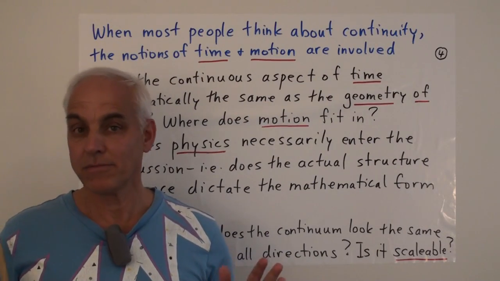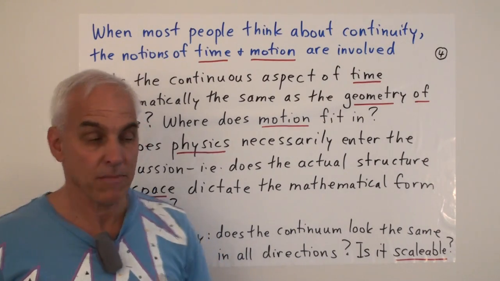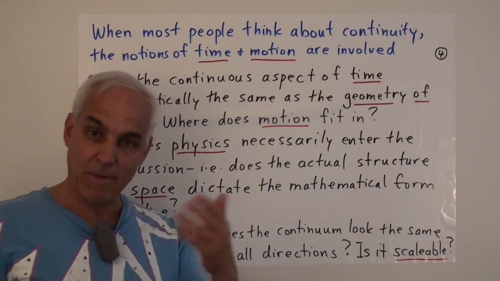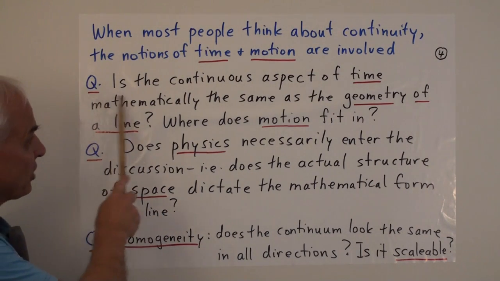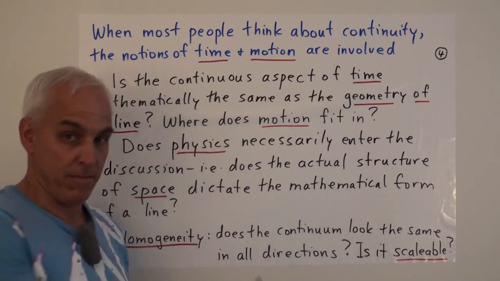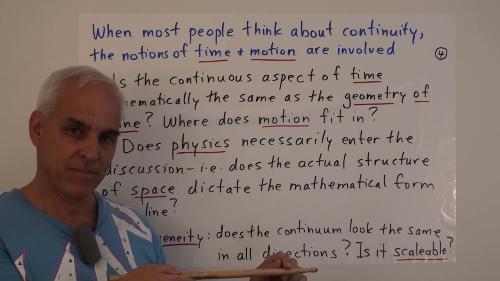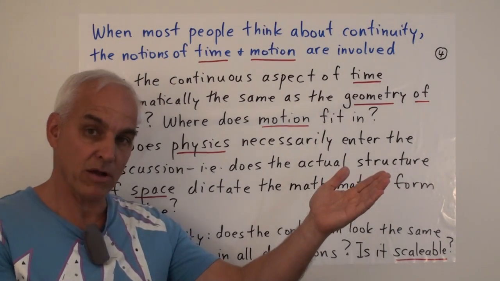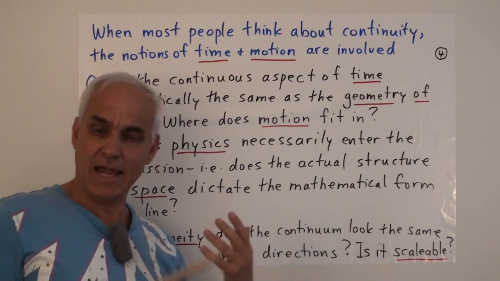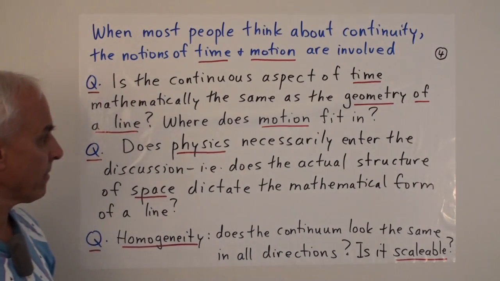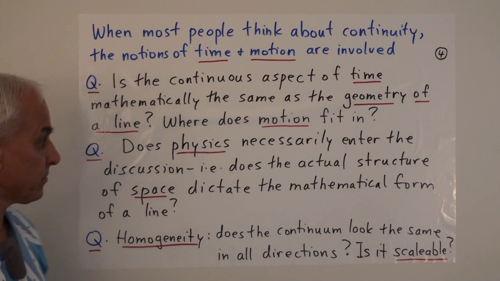So when ordinary lay people think about the word continuous and the notion of continuity, then often time and motion are somehow involved in their thinking. And this is very natural. So a natural question is: is the continuous aspect of time mathematically the same as the geometry of a line? Our sensation of the passage of time is a model of continuity, as is this motion on a line. Are those the same kinds of continuity? Where does motion itself fit into our understanding of the continuum?